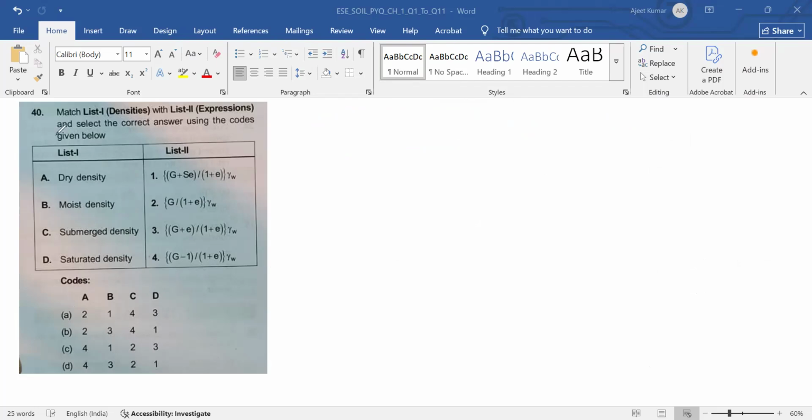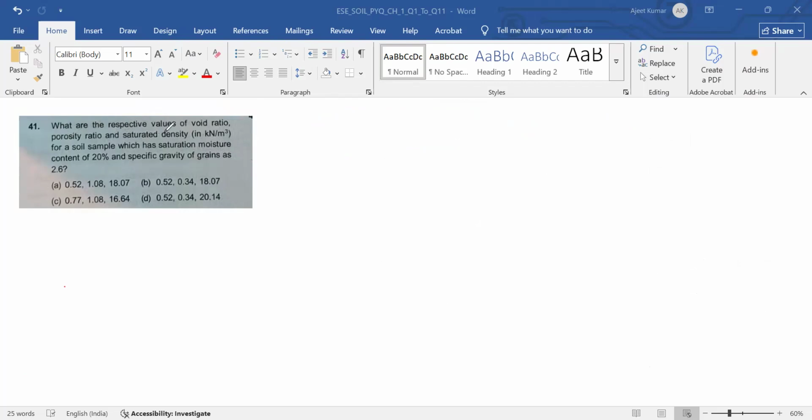What this question is saying: what are the respective values of void ratio, porosity, and saturated density in kilonewton per meter cube for a soil sample which has saturation moisture content, for S equal to 1, W sat equal to 20%, that is 0.2, and a specific gravity of grain size G equal to 2.6.